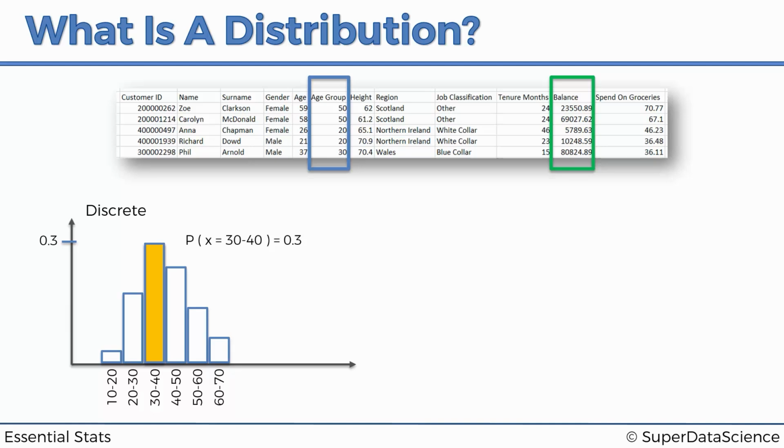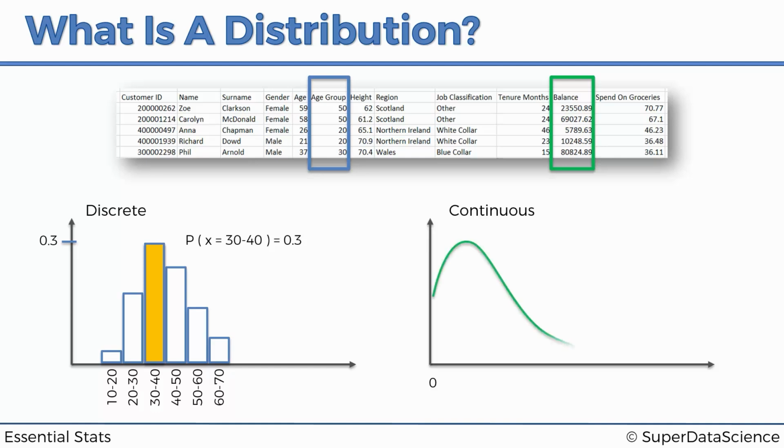Now let's talk about continuous. So there's continuous. Let's draw that. This is going to be a bit more interesting, a bit more complex, simply because it's continuous. So there's our 0. And the continuous distribution is a continuous line. And what does this line mean, and how does it work? Well, let's have a look. Let's say that's 0.5. It doesn't matter that this is 0.3. These are different charts. Let's say that's 0.5.